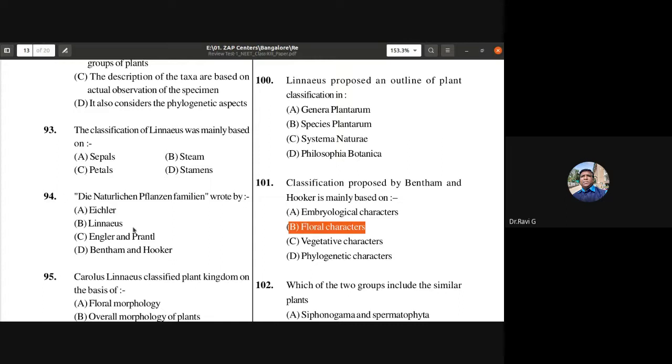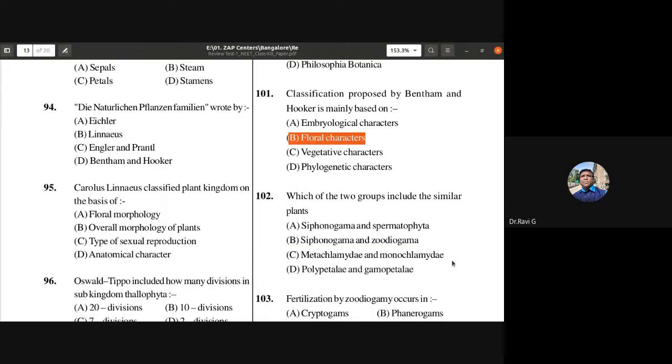So we had this 101. The answer is B, floral characters. So which of the two groups include the similar plants? Okay. So Siphonogamae and Spermatophyta, Siphonogamae and Zoidogamae, then Metachlamydeae and Monochlamydeae, Polypetalae and Gamopetalae. Which of the two groups include the similar plants?